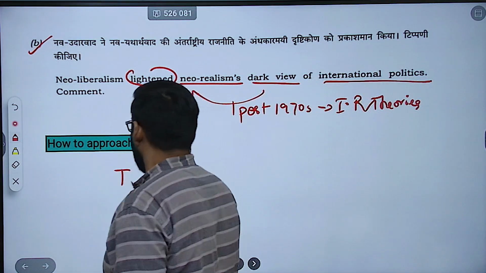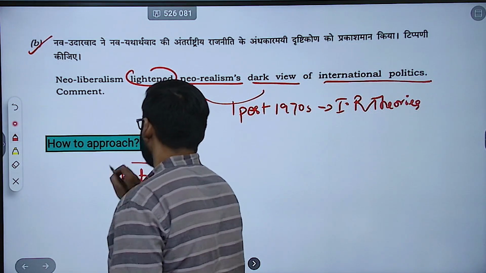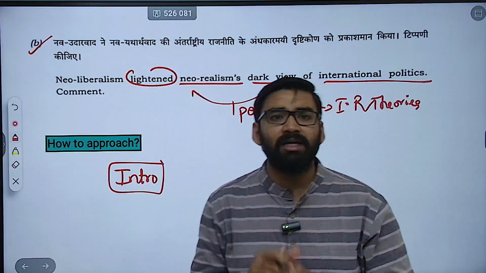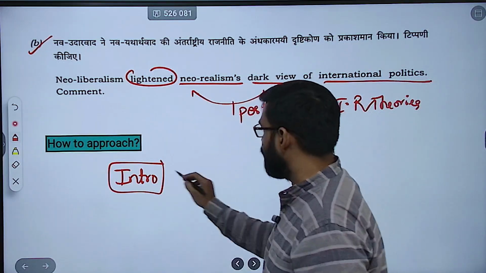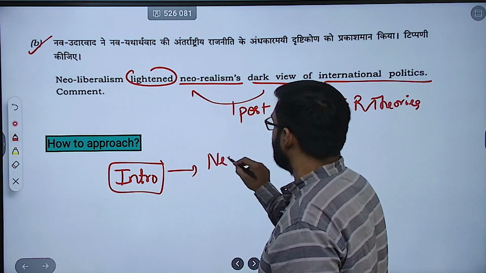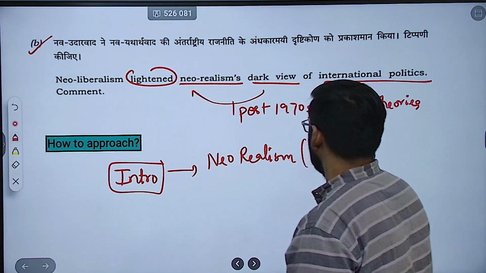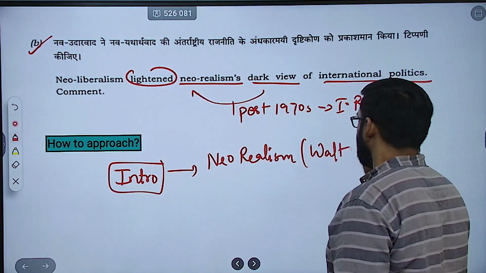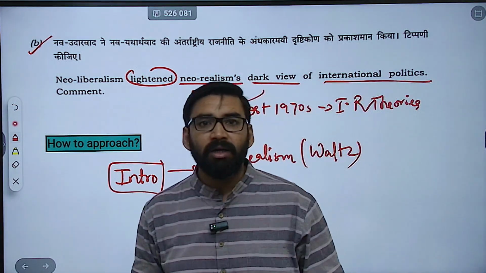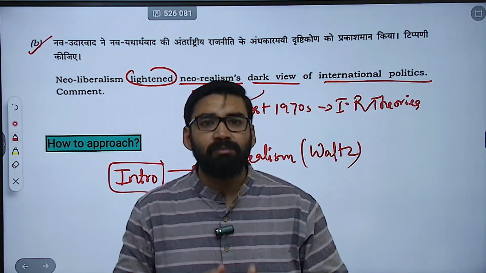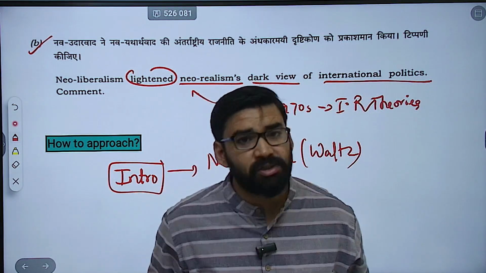How are you going to write the introduction? तो आप सबसे पहले लिखेंगे नियो रियलिज्म. Now whenever we are going to write neo realism, here Waltz should be there. Waltz should be mentioned. Kenneth Waltz. Clear? Like he talked about anarchic systems, survival, pessimism, all these things you can mention.